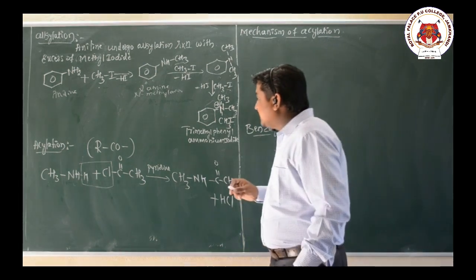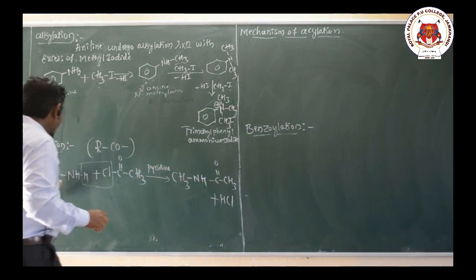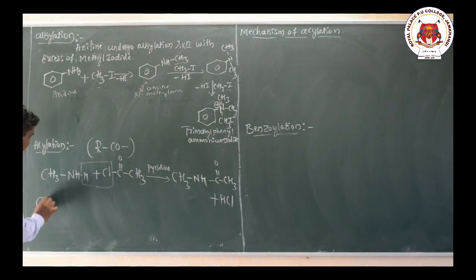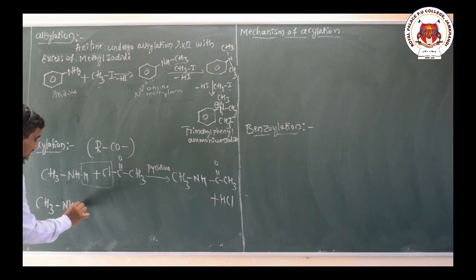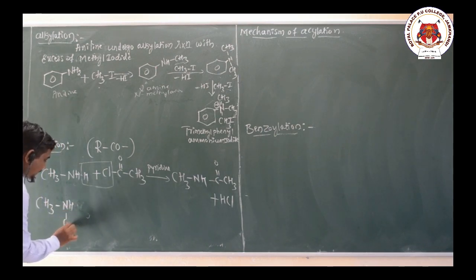So here is one more reaction I will write, for the secondary amine. If you take the secondary amine CH3NHCH3, this is dimethylamine. So I will write it like this, dimethylamine.